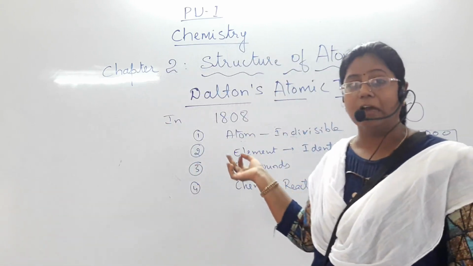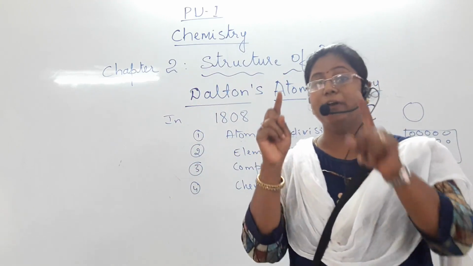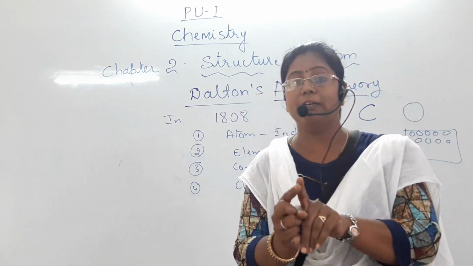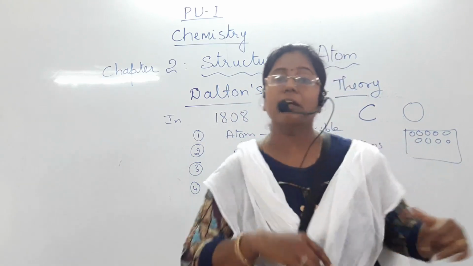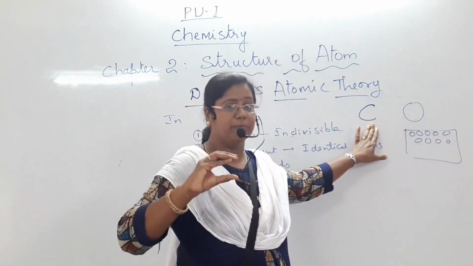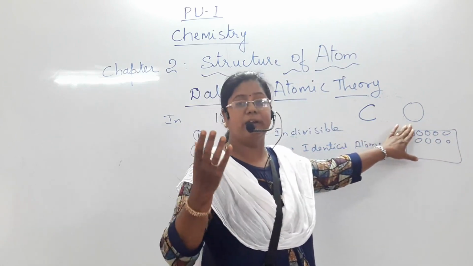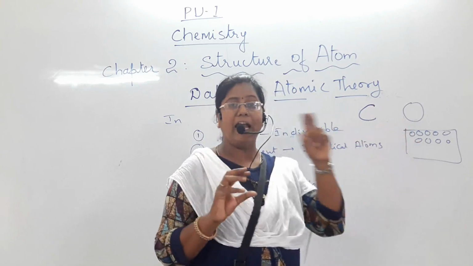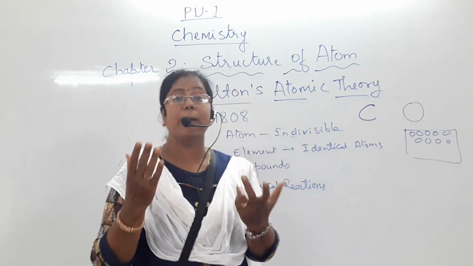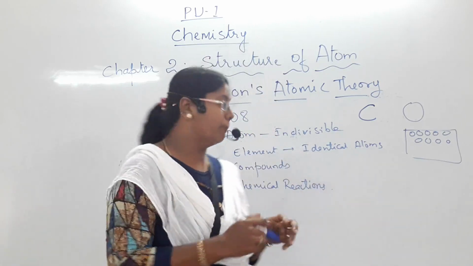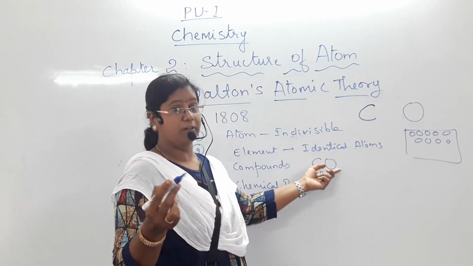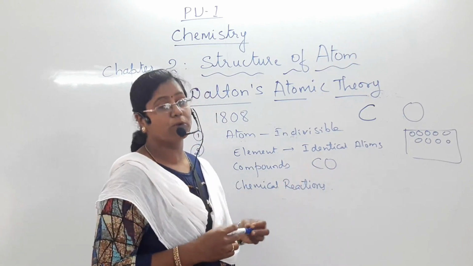Compounds, according to Dalton's theory: when two different atoms combine together, they give a compound. Here, carbon is one element, an atom of carbon; oxygen is a different element, an atom of oxygen. An atom of carbon and an atom of oxygen combine to give carbon monoxide.